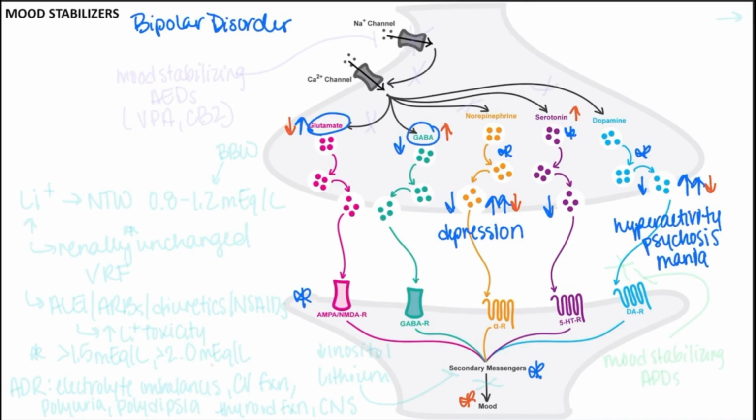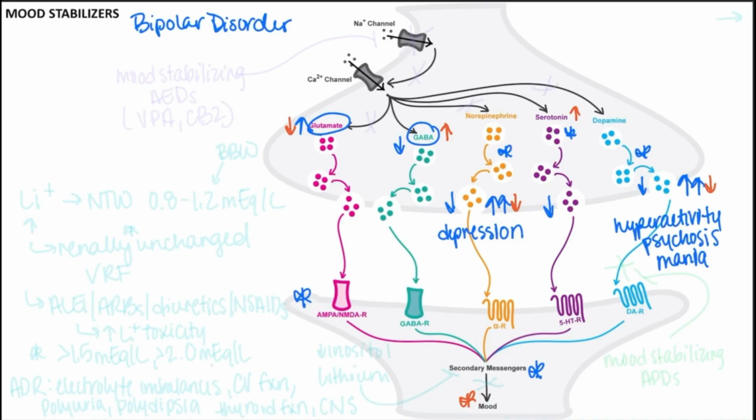And as I alluded to before, we can use mood stabilizers to do this. And this will be a very quick video because we have already talked about two groups of mood stabilizers. And we do not really fully understand their mood stabilizing mechanism of action, just like the pathophys behind bipolar disorder. So we will just move forward assuming that their mood stabilizing effects are also due to their mechanism of actions that we've already discussed before for other indications.